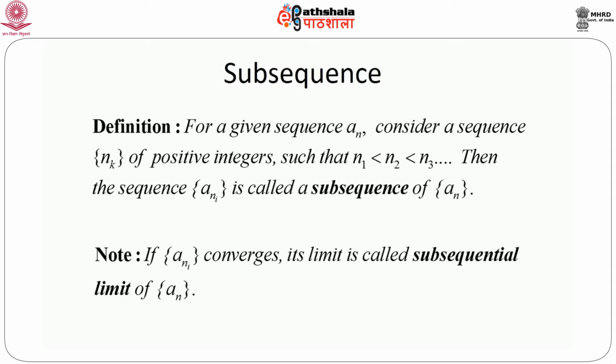Just a note: if we see that a subsequence of an, like a_{n_i}, converges, then its limit is called a subsequential limit of an. So the natural question will arise: is there any relation between the limit of a subsequence of a sequence and the limit of the sequence, if it exists? Or is it possible that we can have a few subsequential limits, but can we say immediately that an converges or not? These kinds of questions we will answer now.